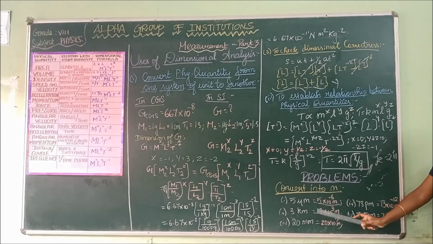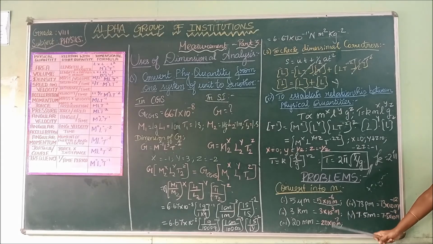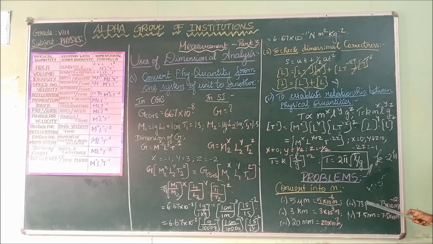Next, 3 kilometer is 3 into 10 power 3 meter. 20 millimeter: for kilometer it is 10 power plus 3, and for millimeter it is 10 power minus 3. Next, 73 picometer. Pico means 10 power minus 12. So 73 into 10 power minus 12 meter.